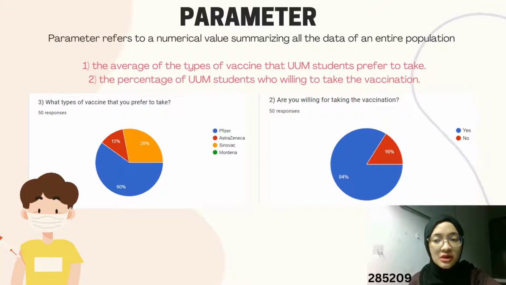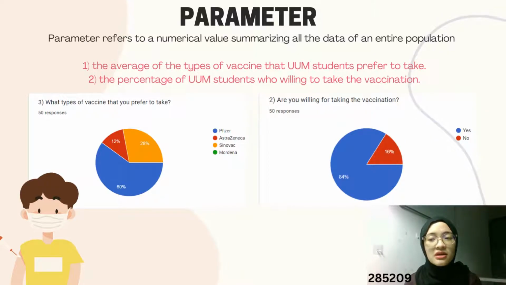So here are the two results, data related to the parameters that we obtained from UUM students of Muamalat and YAB using a questionnaire. For parameter 1, we got data of 60% Pfizer, 28% Sinovac, and 12% AstraZeneca. It means that most of the students prefer to take Pfizer. For parameter 2, we got 84% of students who are willing to take the vaccine and 60% of students who are not willing to take the vaccine.